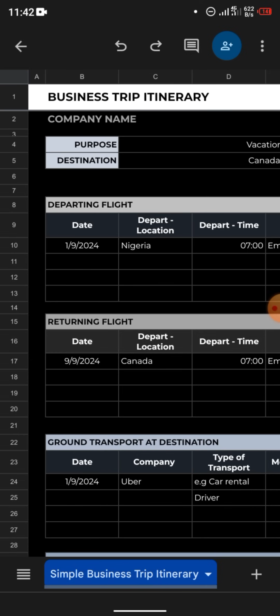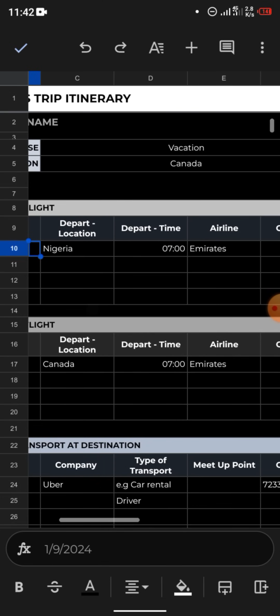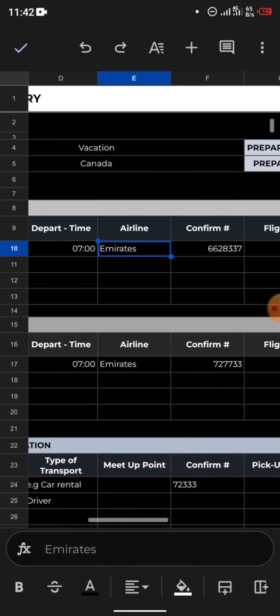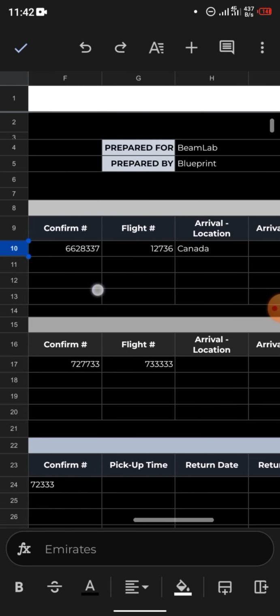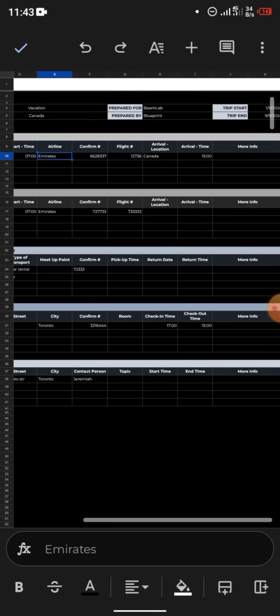You can see departing flights, dates. Put the dates that you chose as your date of departure. Okay, the dates that you are entering the airplane, you are taking the flight to Canada. Departure location, Nigeria, of course, you can leave that. Departure time, you can leave that. Airline, if it's Peace Airline, Peace Flights, anyone, choose it. I chose Emirates as mine. Confirm. You don't really need to do much here, okay?